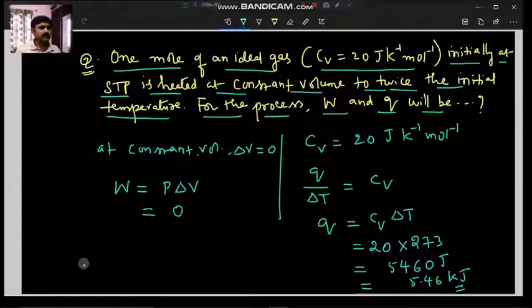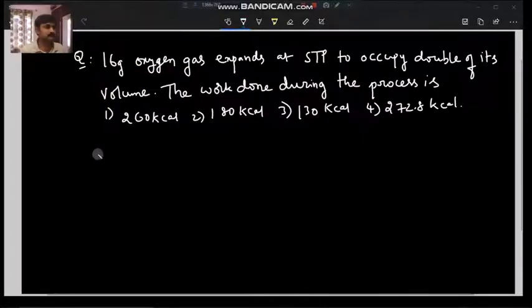W, the work done they ask, is 0, and the Q value they also ask is 5.46.